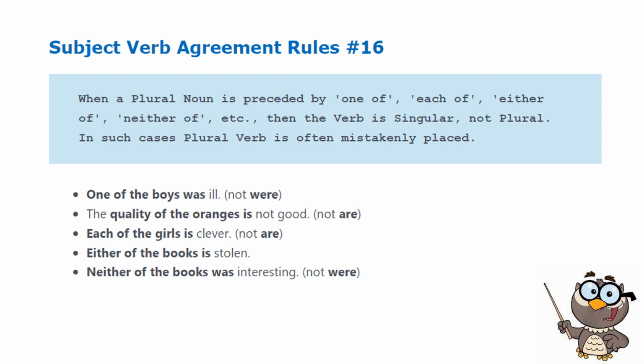Examples: One of the boys was ill. Because we already have limited the number of the subject, we only mean one. The quality of the oranges is not good. We only pertain to the quality. Each of the girls is clever. Either of the books is stolen. Neither of the books was interesting.